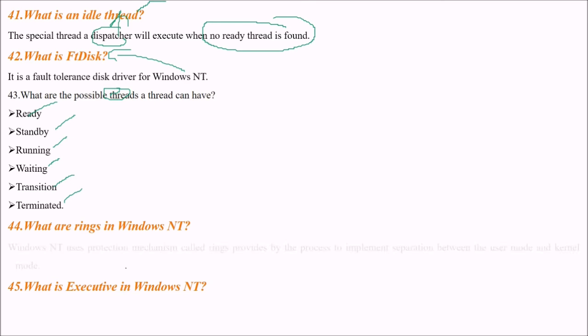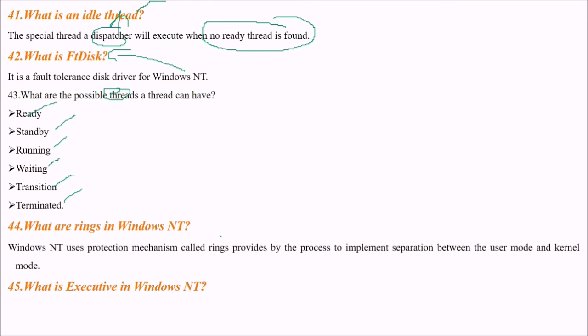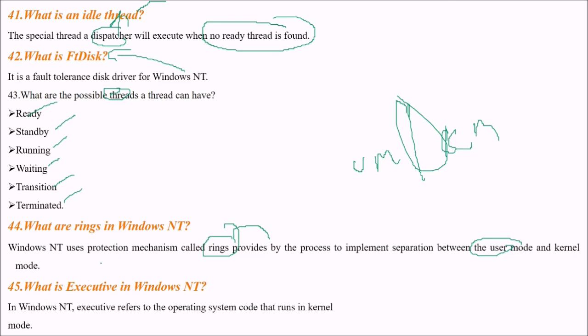What are the rings in Windows NT? Windows NT uses a protection mechanism called rings, which provides separation between user mode and kernel mode. User mode, kernel mode. So you have rings. What is the executive in Windows NT? In Windows NT, the executive refers to the operating system code that runs only in kernel mode.